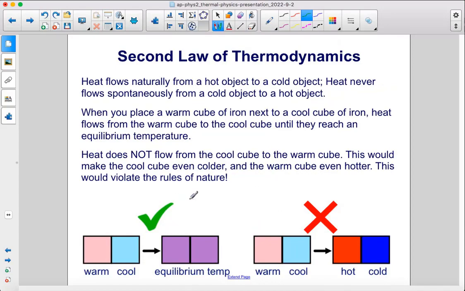Heat flows naturally from a hot object to a cold object. Heat never flows spontaneously from a cold object to a hot object. When you place a warm cube of iron next to a cool cube of iron, heat flows from the warm cube to the cool cube until they reach an equilibrium temperature. Heat does not flow from the cool cube to the warm cube. This would make the cool cube even colder and the warm cube even hotter. This would violate the rules of nature.